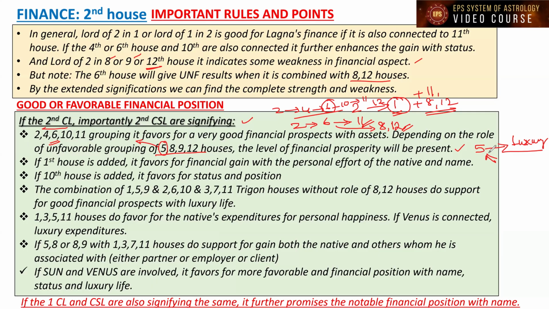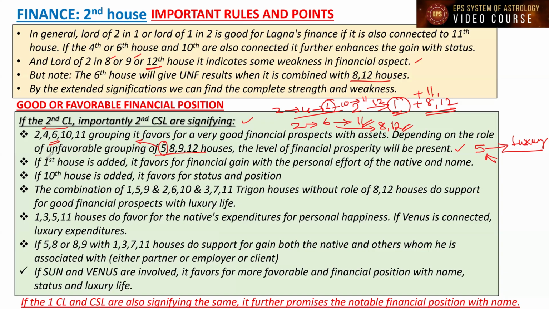So in other words, we can say that unless there is the role of the 8th house and 12th house, the 5th house or 9th house or 6th house alone are not going to be completely unfavorable. Similarly, if favorable houses 2, 4, 10, 11 are all present, then only it is going to be more unfavorable. So grouping is important.